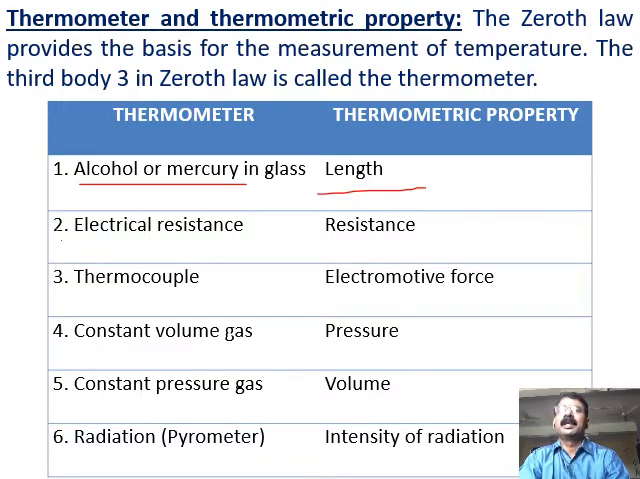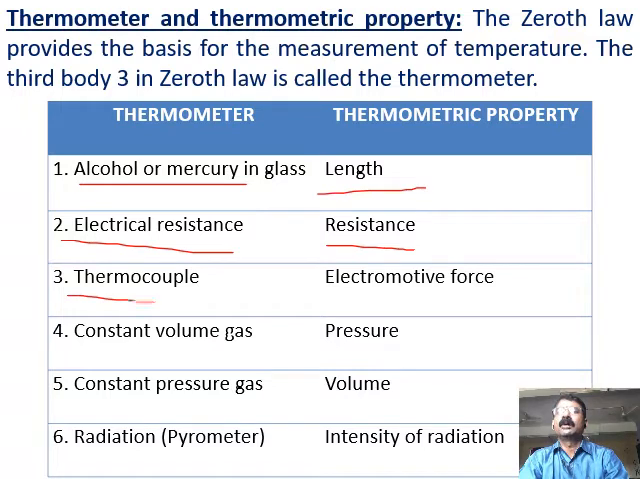Now similarly, we have the electrical resistance thermometer, where resistance is the thermometric property, because you know that when a material is heated, its electrical resistance changes. So the change in resistance is directly linked to the temperature of the wire. As the temperature increases, the resistance also varies. If the resistance is varied, the current flowing through it is also varied. So you can calibrate an ammeter or voltmeter to measure the temperature directly.